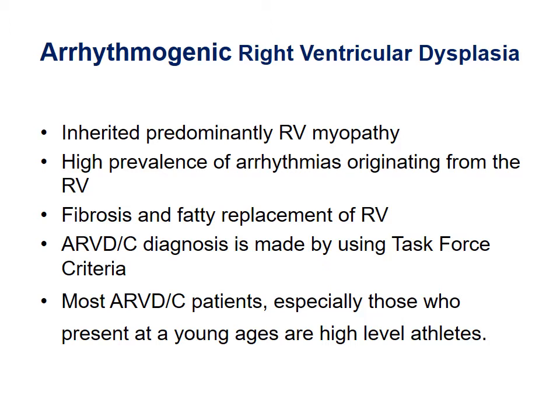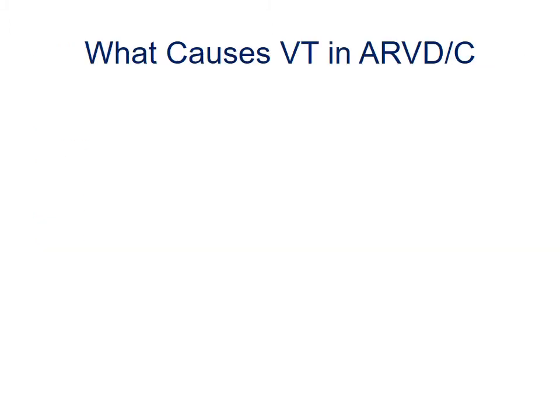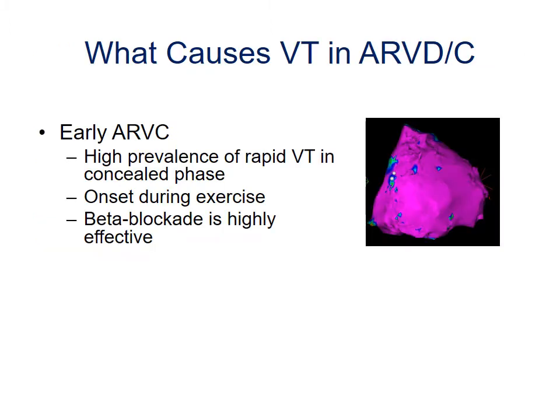The diagnosis is made by using the modified task force criteria. Most right ventricular dysplasia patients present at young age and are usually high-level athletes, and there's a good correlation between the level of exercise and the arrhythmia. If you look at what causes ventricular tachycardia in the ARVC, it's different depending upon the stage of the ARVC.